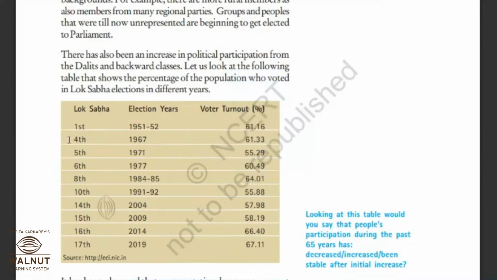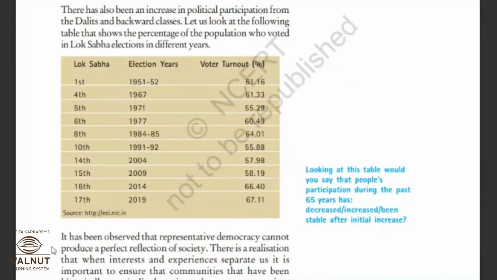Okay, then in the fourth Lok Sabha which was held in 1967, how many percent? Only 61.33. There is a slight increase. If you observe this table and come here, the 17th Lok Sabha election which was held in 2019, the percentage of people who participated in the election is 61.11%.